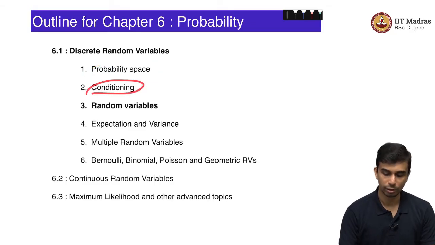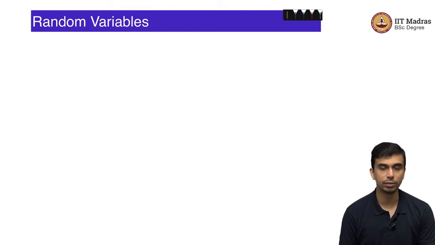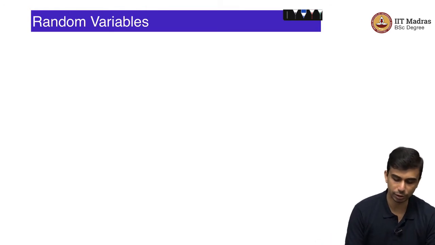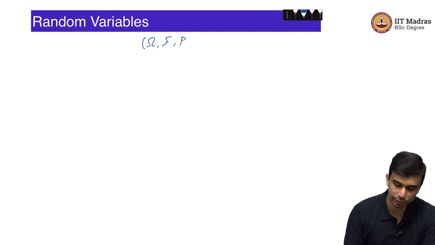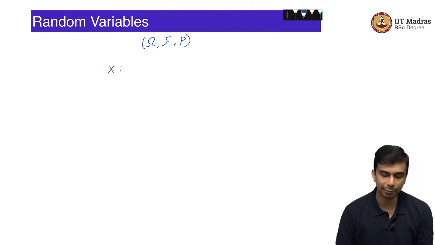Hello everyone. Now that we have seen the basics of probability space and conditioning, we can move to the next part of the chapter, which is random variables. We have already introduced the sample space, the sigma algebra, the collection of events and the probability measure. In this context of an experiment, we can define a random variable.